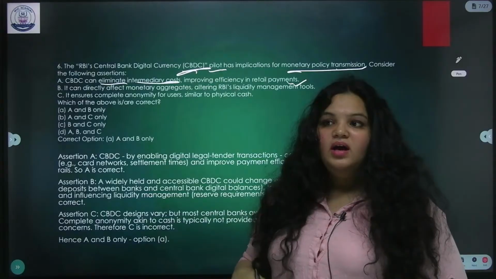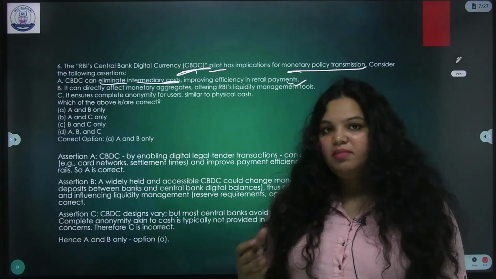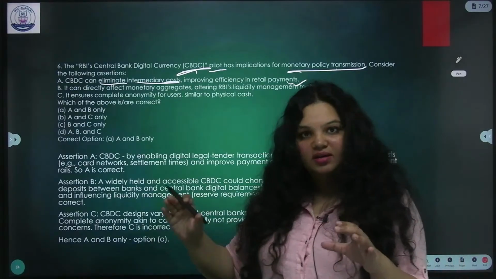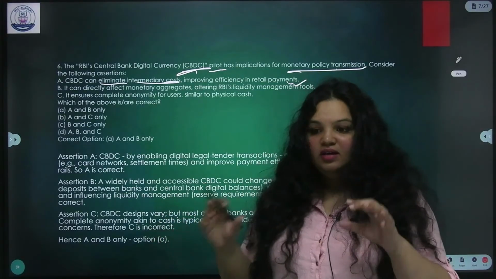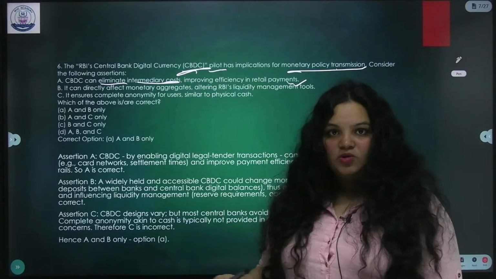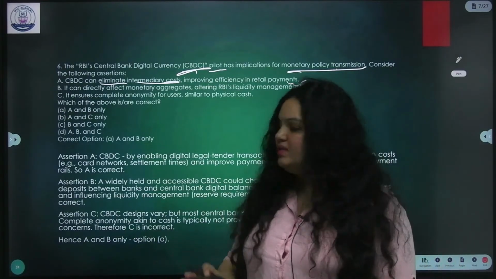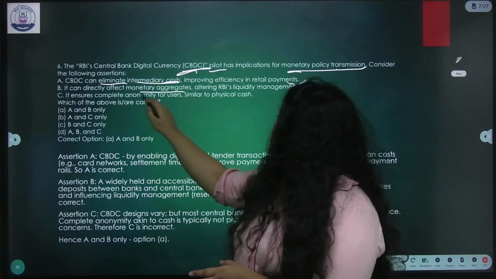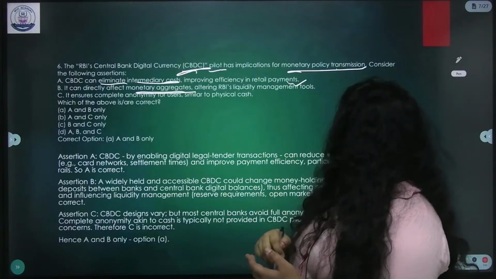Yes. CBDC is not online payment. CBDC is a separate currency, just like your 10 rupee note. It's like printing an extra 10 rupee note. That's it. It has a unique ID, a unique number also, just like another 10 rupee note. That's it. Now, it can directly affect monetary aggregates, altering RBI's liquidity management tools.